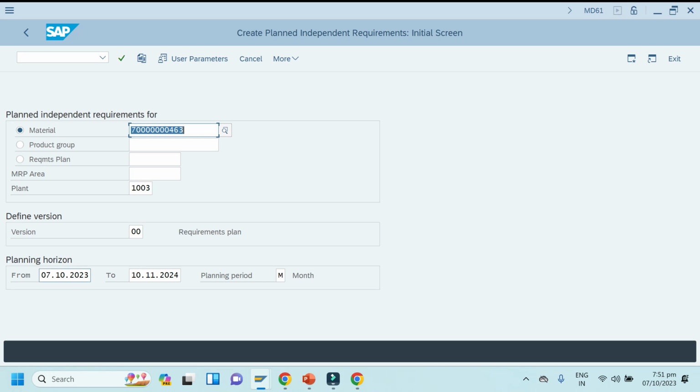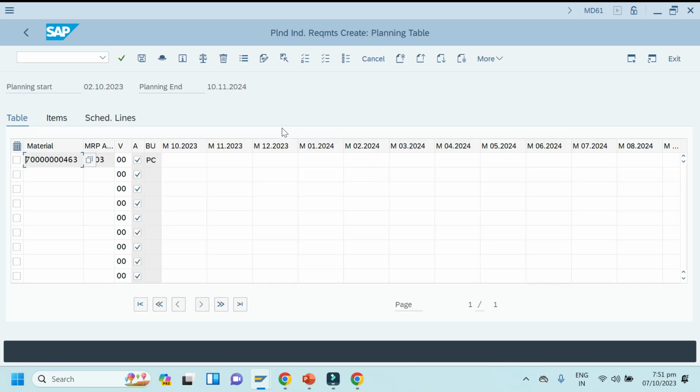And just notice the planning origin, this date to this date, and planning period M. And this one should be selected. Okay, material. Click enter. Note it down.